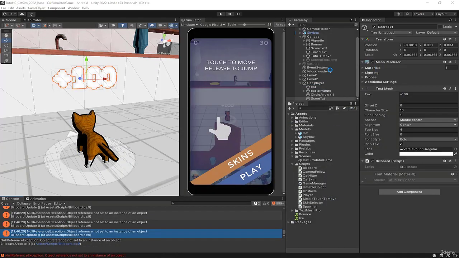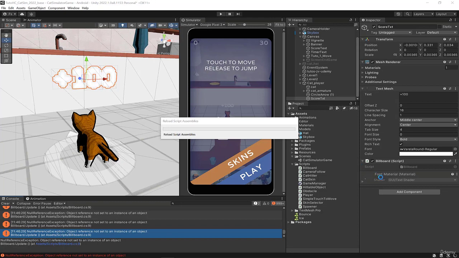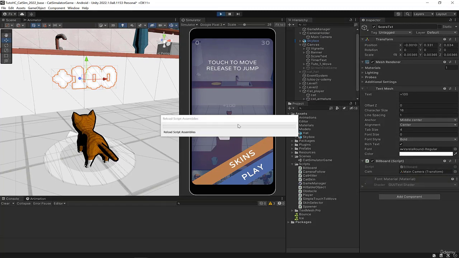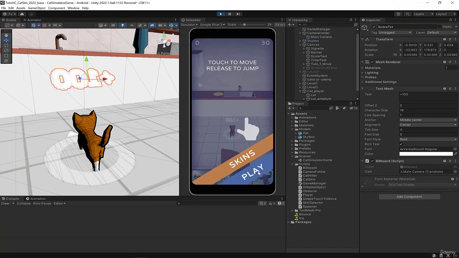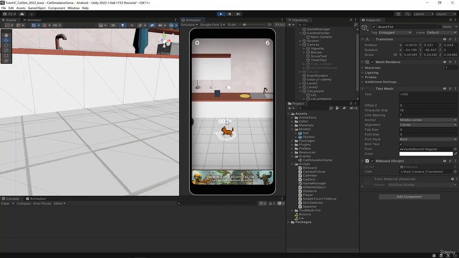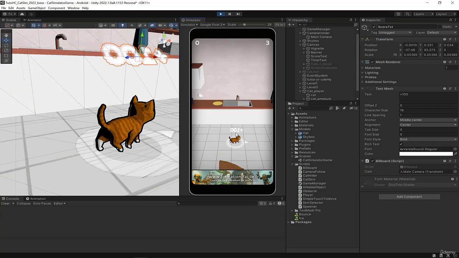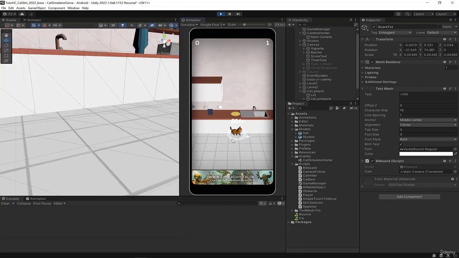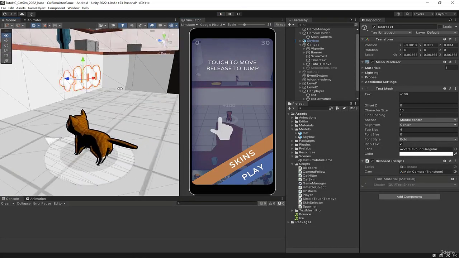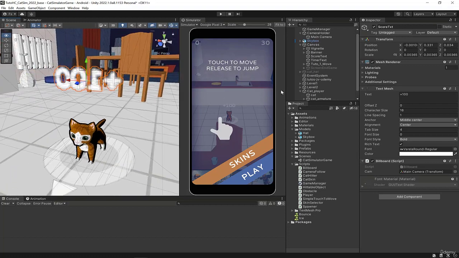So what I'm doing is creating a variable for the transform of the camera, and so I have to get the camera here. We'll test and launch the game. Well, we'll have another problem, but I expect this one. You see it works, no matter how you orientate the cat. The text is facing us, but backwards. So we're almost there. So this is because the blue arrow that represents the front of the text is here.